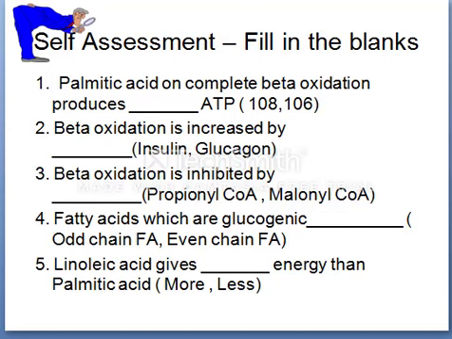Let's do a self-assessment here. Palmitic acid on complete beta oxidation produces how many ATPs? 106. And beta oxidation is increased by glucagon, and beta oxidation is inhibited by malonyl CoA, and fatty acids which are glucogenic are odd chain fatty acids, and linolenic acid gives less energy than palmitic acid.